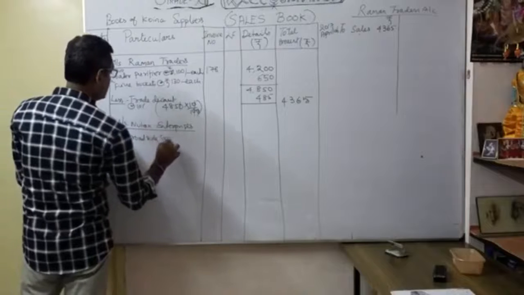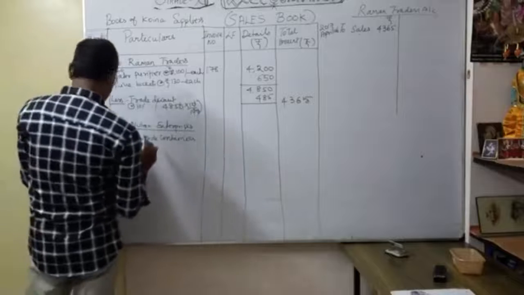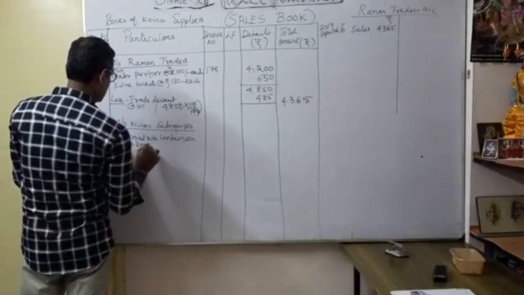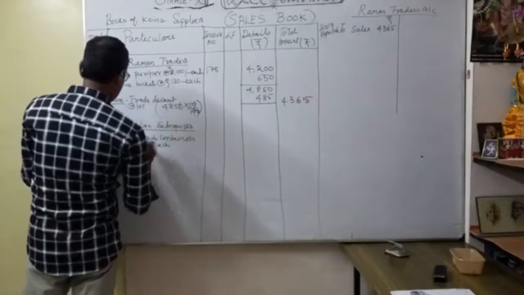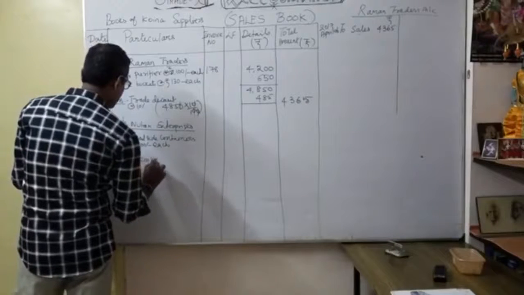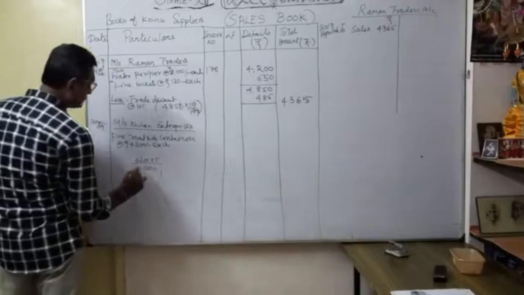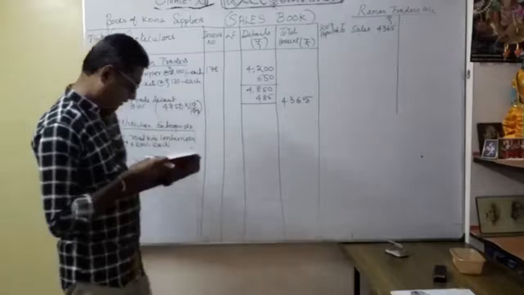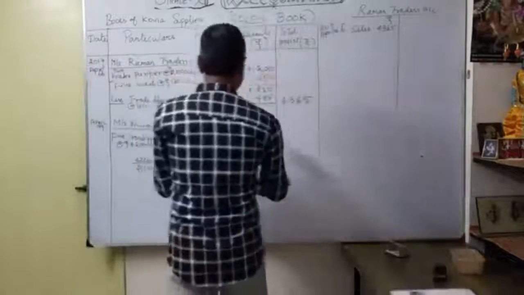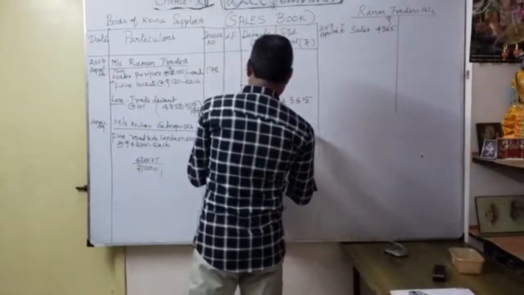Roadside containers at the rate of 4,200 each. So when you multiply 4,200 into 5, 2 fives are 10, 4 fives are 20, so 21,000, correct. So that's what you have, only one item, 21,000. So you can write it directly, because there is no discount, that's why I can write it directly.